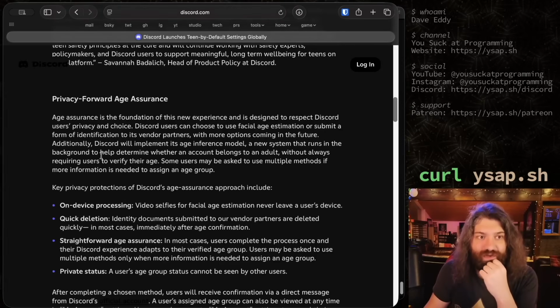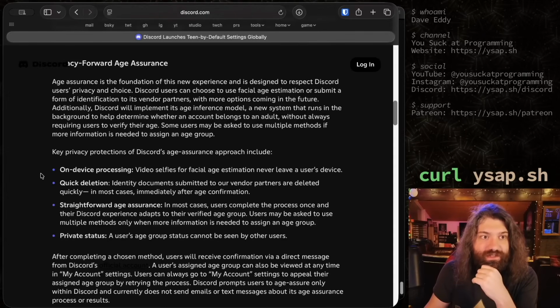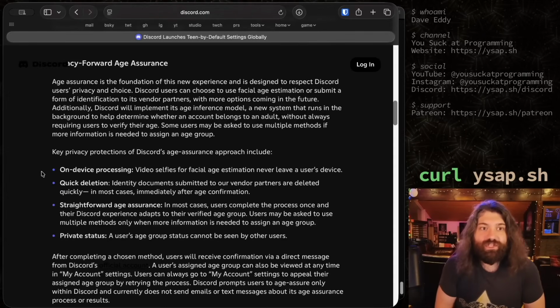Privacy forward age assurance. Age assurance is the foundation of this new experience and is designed to respect Discord users' privacy and choice. Discord users can choose to use facial age estimation or submit a form of identification to its vendor partners, with more options coming in the future.